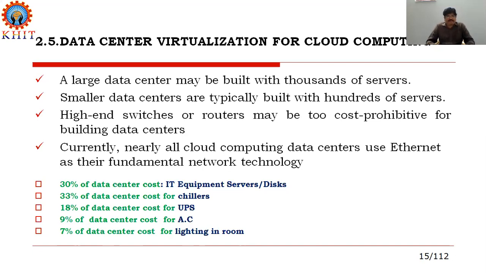If you want to build a data center on-premises, you need to spend a lot of money. 30% of the cost will be utilized for the purchase of IT equipment or bulk servers, 33% of the data center cost for maintaining chillers, and 18% of the data center cost for maintaining UPS for providing backup for those servers, and 9% for providing air cooling for data center rooms, and 7% for providing very good lighting for the hardware or software equipment room.